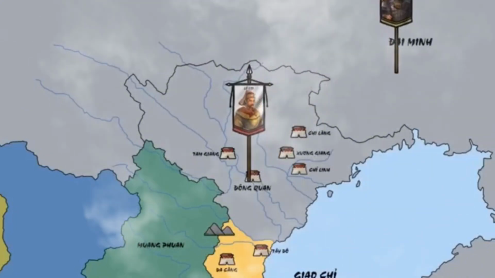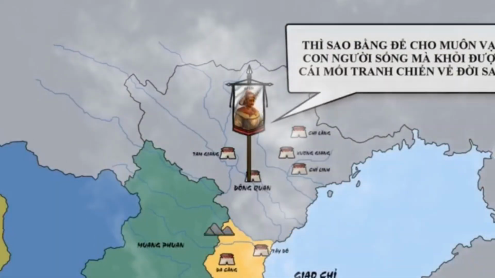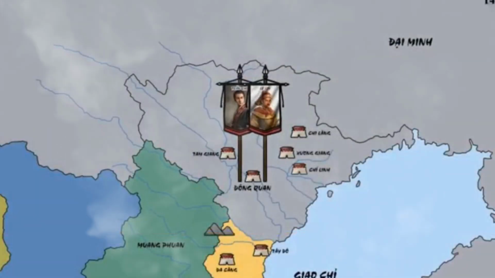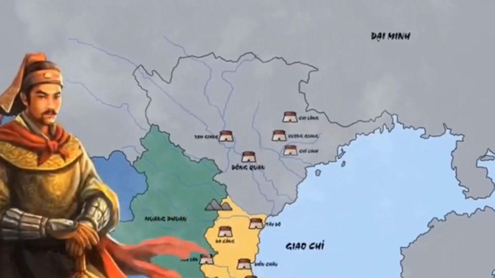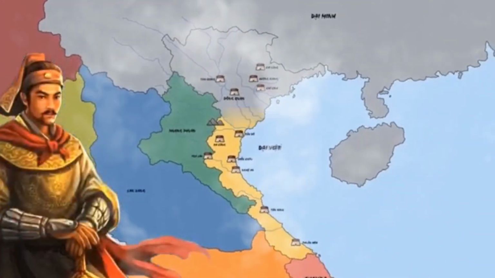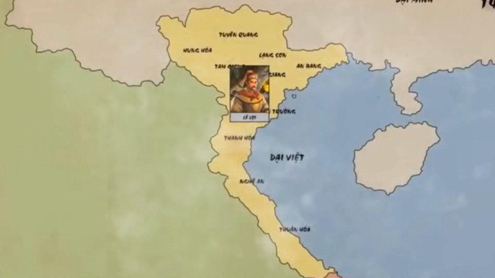The Ming forces in Quan, upon learning that their reinforcements had been defeated and routed with no survivors, sought peace and requested to return to their country. Le agreed, choosing not to kill them. Instead, he provided ships and horses for the Ming general to take his troops back, thus maintaining peace between the 2 nations.